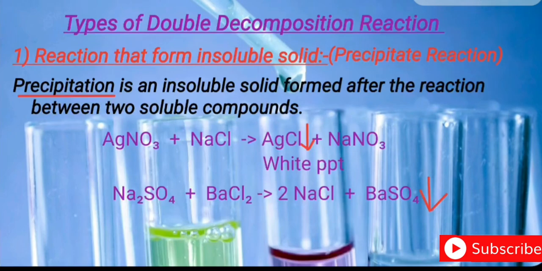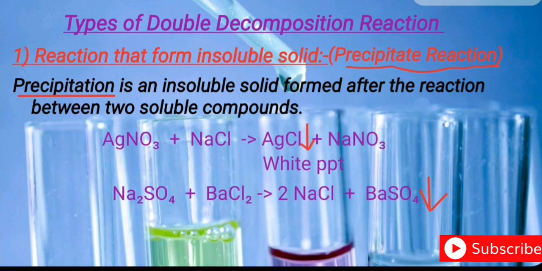Types of the double decomposition reaction. There are three types of double decomposition reaction. The first is the reaction that forms an insoluble solid, or precipitation reaction. So precipitation reactions are examples of double decomposition reaction. What do you mean by precipitation?